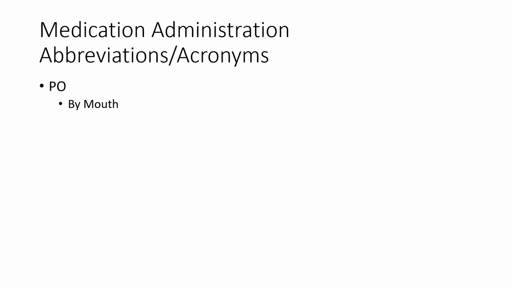All right, a few more slides and we're done with this lecture. So PO means by mouth. If you're going to have trouble with this, remember that, like the little emoji, that O is going to look like a mouth, like if you're making a surprise face emoji. So PO is by mouth. PR, you can imagine that means per rectum. So for example, enemas are given per rectum.